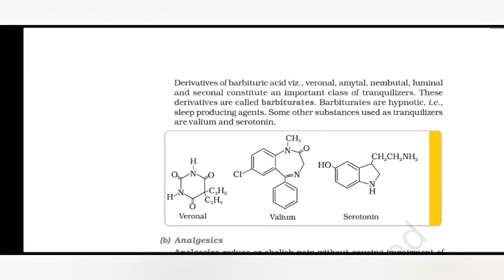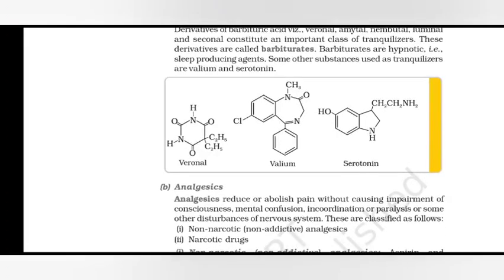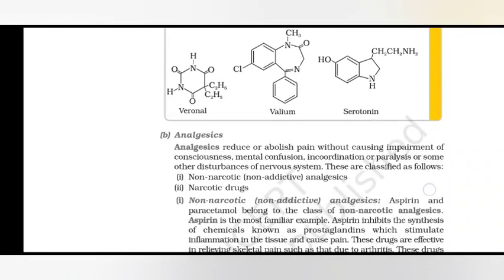Derivatives of barbituric acid, veronal, amytal, nembutal, luminal, and seconal constitute an important class of tranquilizers. These derivatives are called barbiturates. Barbiturates are hypnotic, sleep-producing agents. Some other substances used as tranquilizers are Valium and serotonin.